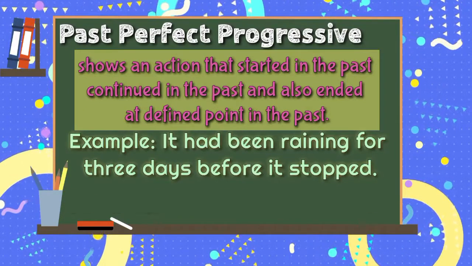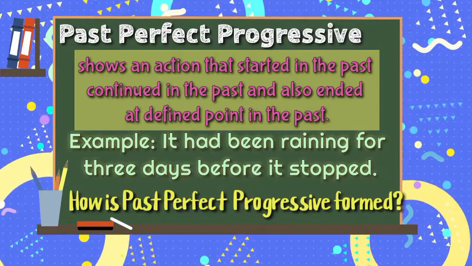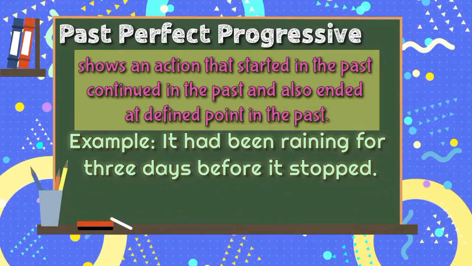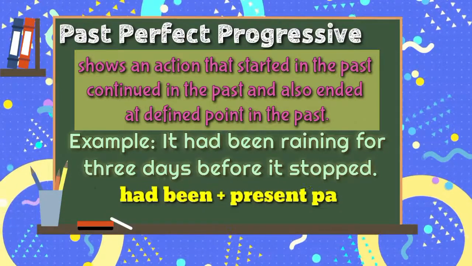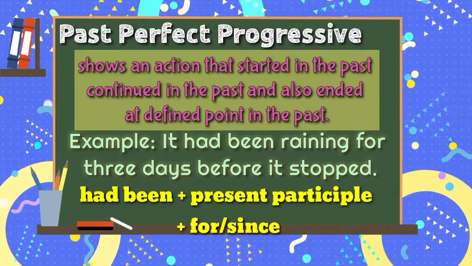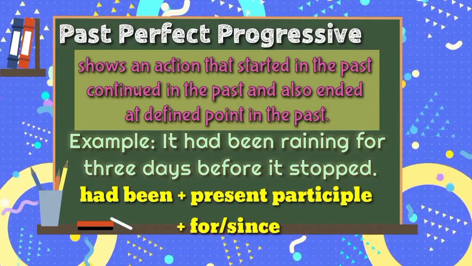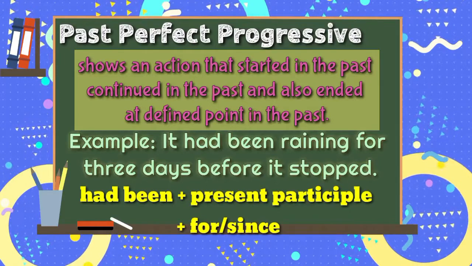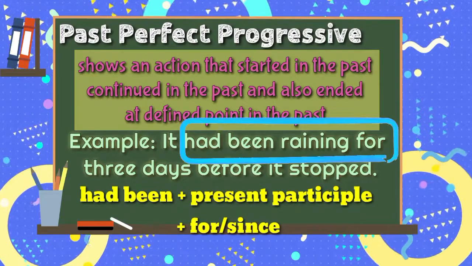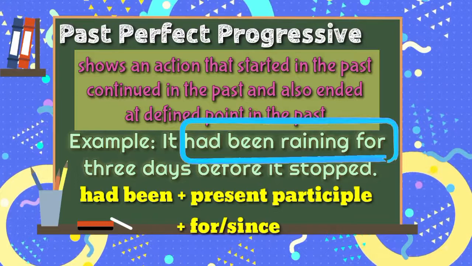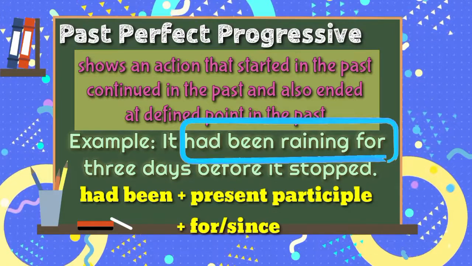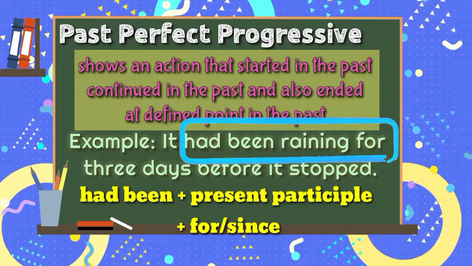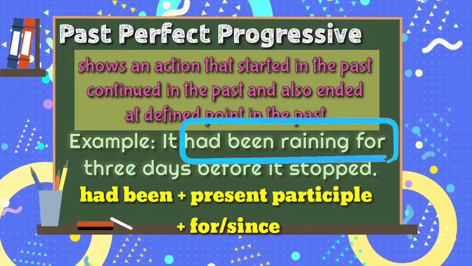Learners, how is past perfect progressive formed? Fantastic! It is formed by had been plus present participle plus for or since. In the sentence, we have had been plus the present participle raining, verb that ends with ing plus for.